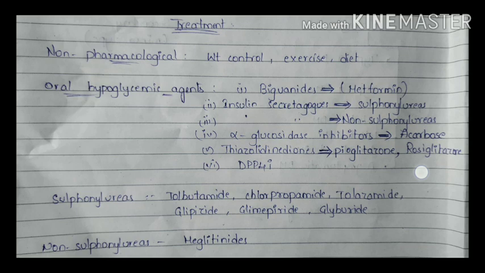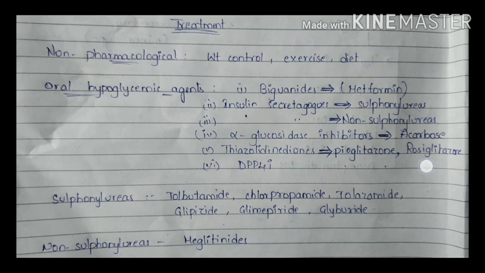And the next one, if you go for the treatment, our main objective of the treatment is to maintain the blood glucose levels within the normal range, and not to result in hypoglycemia. So the non-pharmacological measures like weight control, exercise, dietary modifications like high protein and low carbohydrate and fat diet, or regular physical exercises are more useful to control the disease.